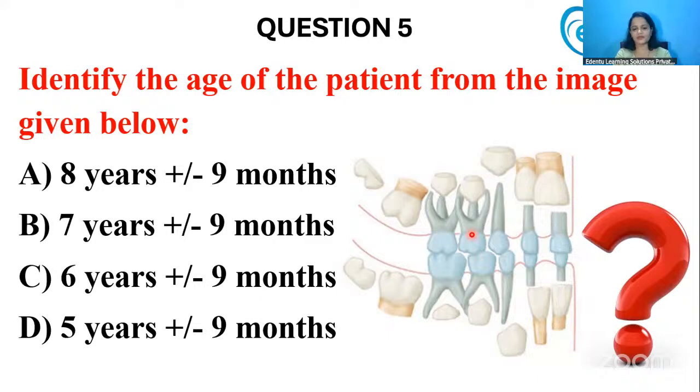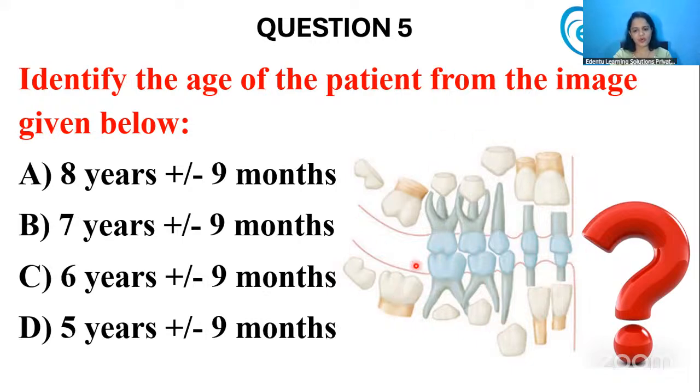But this time they had made it simpler, because if you had at least gone once through the images given in Wheeler's textbook of dental anatomy, then you will have come across this image, and it is comparatively easy to identify the age, because as you can see, only the deciduous teeth have erupted into the oral cavity. None of the permanent teeth has erupted.